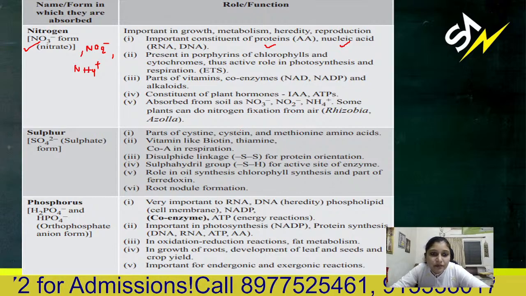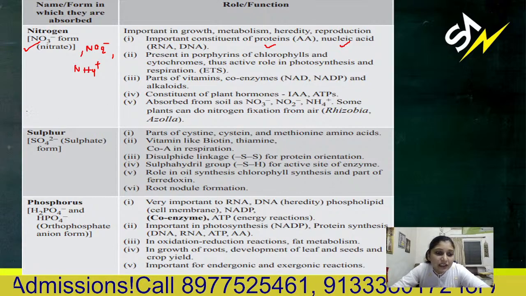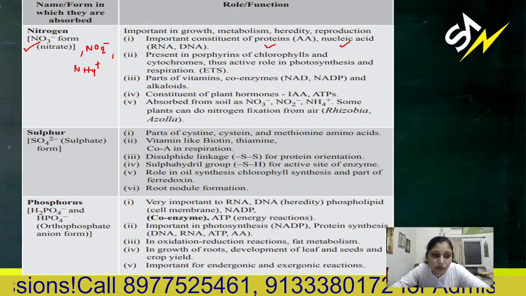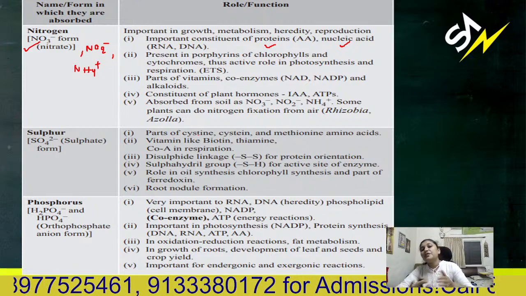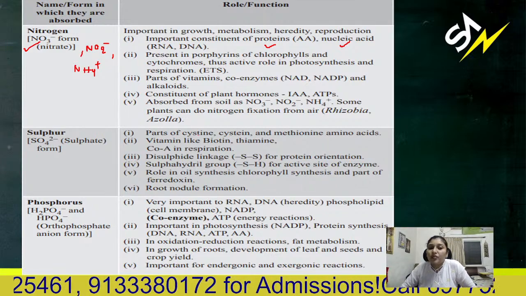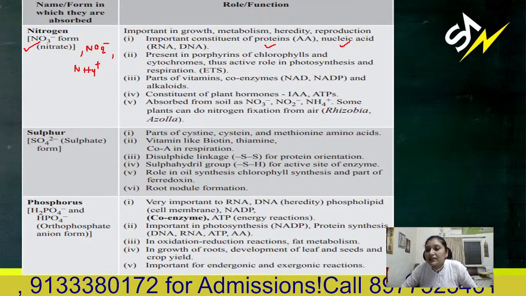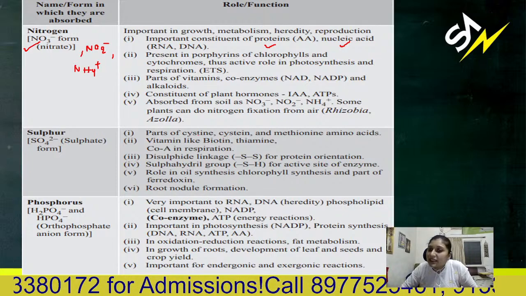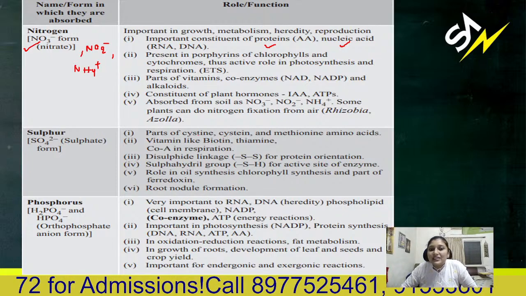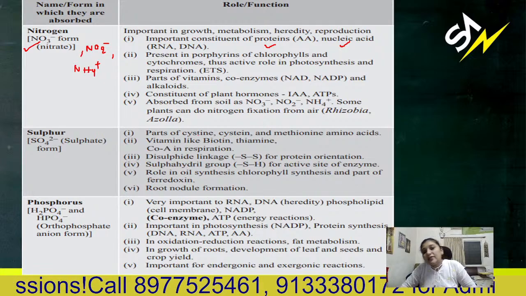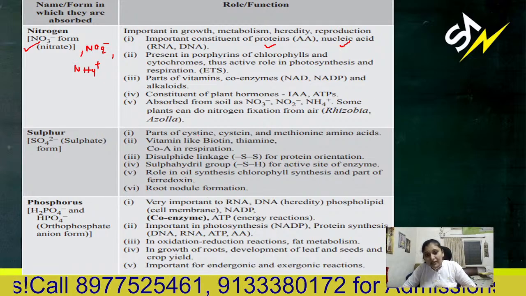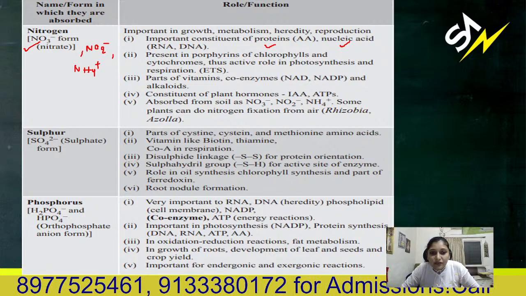Then sulfur. Sulfur is absorbed mostly in the form of sulfate ion. It is a part of certain sulfur containing amino acids: cysteine, cystine, methionine. These are amino acids which contain sulfur.